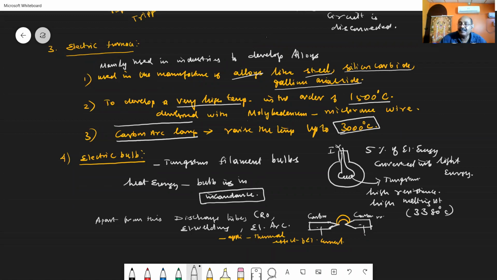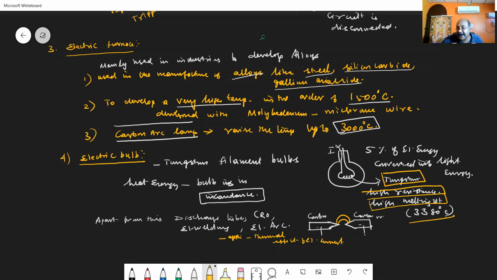When you consider electrical bulbs, we call them tungsten filament bulbs. Inside that bulb, you will have a filament which acts like a heating coil, known as tungsten. That tungsten has a very high resistivity and also a high melting point. The melting point of tungsten is in the order of 3380 degrees Celsius.